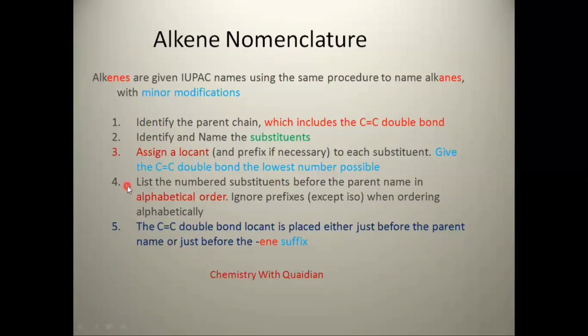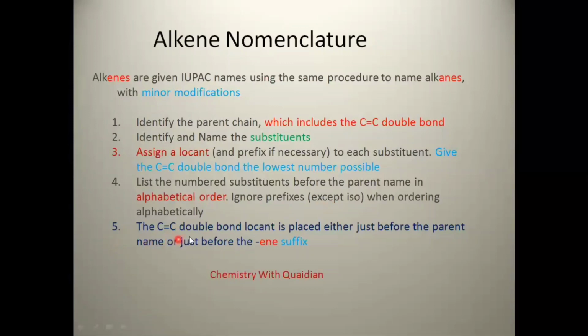Another important point which should be kept in mind: list the numbered substituents before the parent name in alphabetical order. For example, the name of ethyl would come first and the name of methyl would come later, because ethyl starts from E and methyl starts from M. So alphabetically E comes first and M comes later. Ignore prefixes when ordering alphabetically; when ordering alphabetically, we ignore the prefixes except iso.